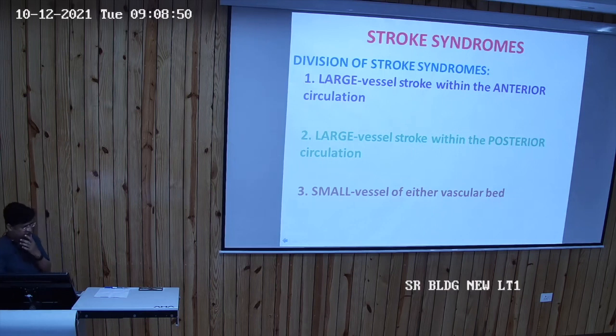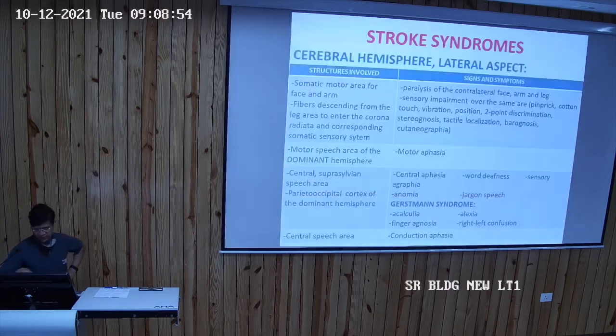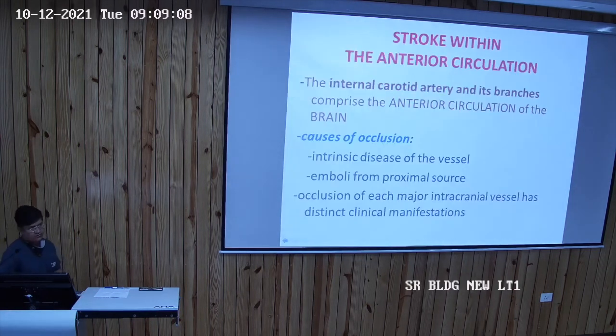So what is anterior circulation? What is posterior circulation? We will discuss in the subsequent slide. What is anterior circulation? The internal carotid artery and its branches comprise the anterior circulation of the brain. We all know that from the arch of aorta, first is the brachiocephalic artery.